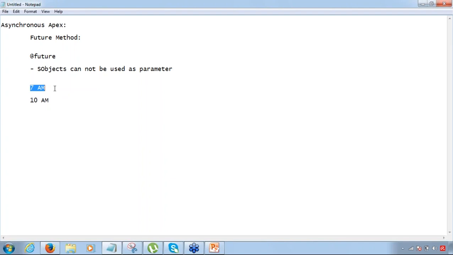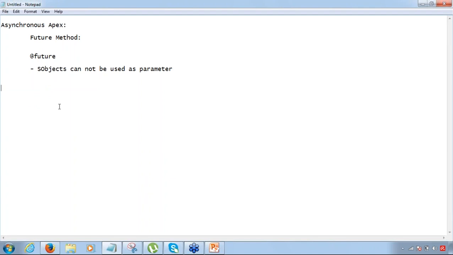If the method is called at 7 a.m. and executed at 10 a.m., there is a possibility that in this time, the actual sObject record got updated, and if there is an update, my method is not aware of that. Okay, it is still going to use the old value and override the new value with the old value, which is again going to make your database inconsistent. All right. So for that reason, no sObjects can be used in a future method. Okay. Now, this logic is pretty clear. Simple logic: there can be a change in the record, so we cannot use sObjects as parameters.